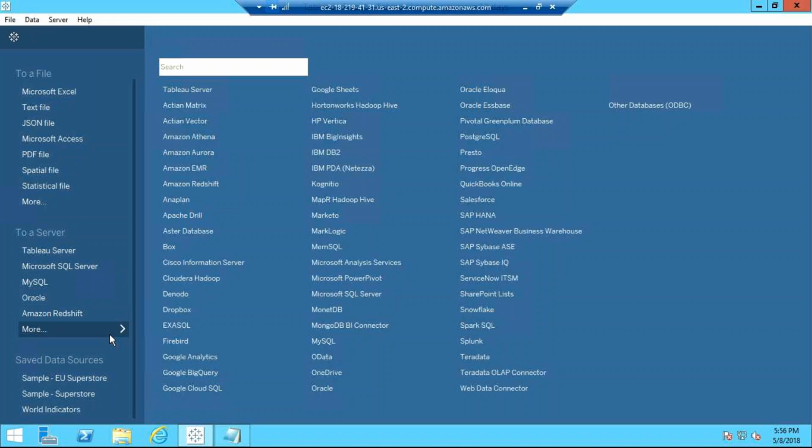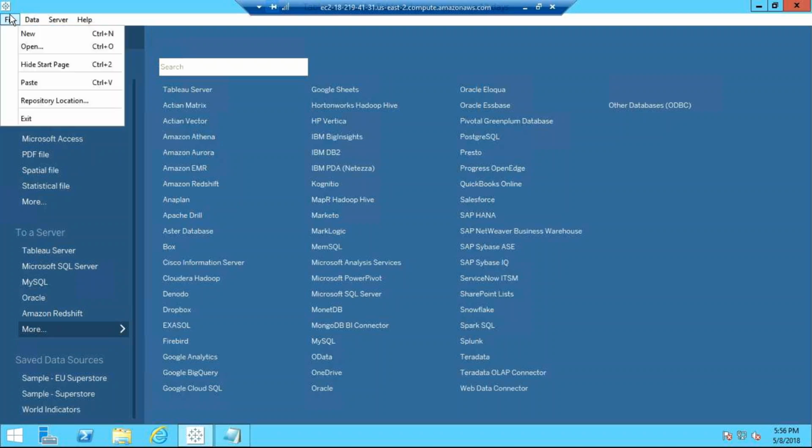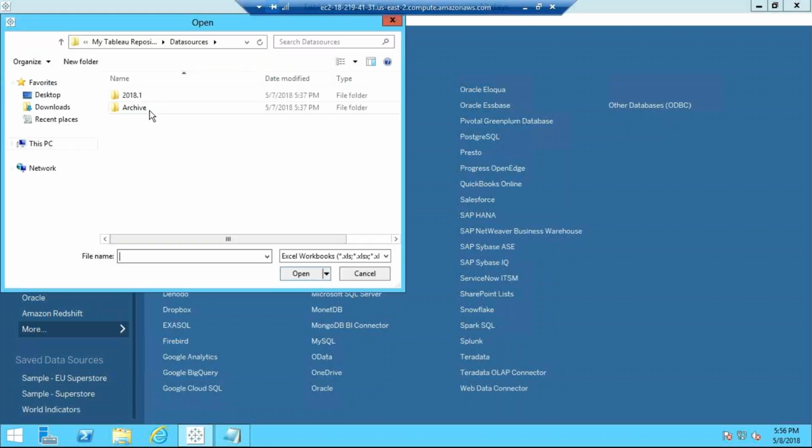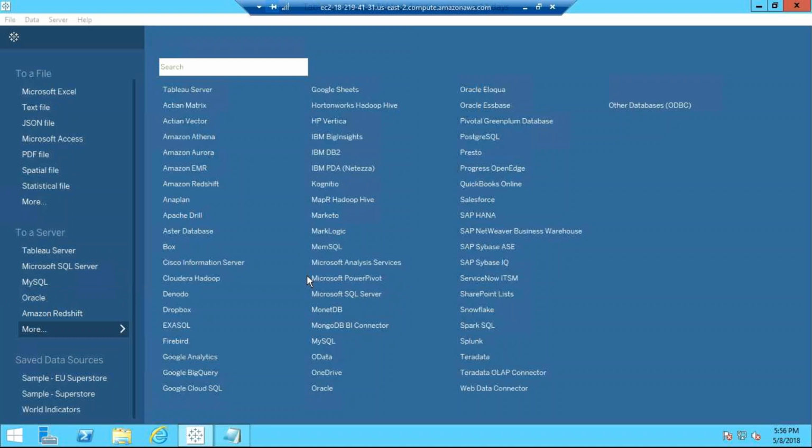Okay. So what we'll do now? We will load the data. So this is the data right now I have. Or I can load it from an Excel file also. So let's say Excel file. I'll go to this sample superstore I'm loading. This is one of the Excel files. Select it, say open. That's all you have to do.